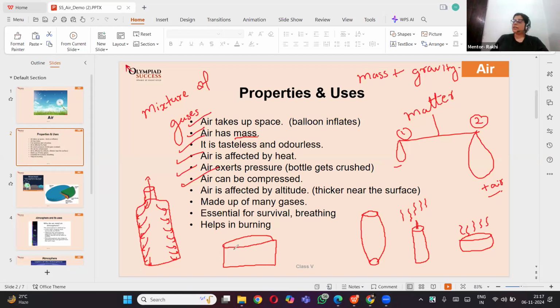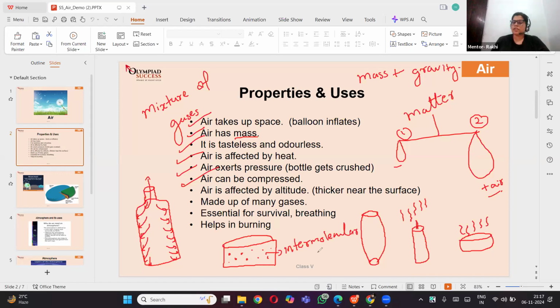So here we know there is a gap between the particles of air, which we call intermolecular spaces.